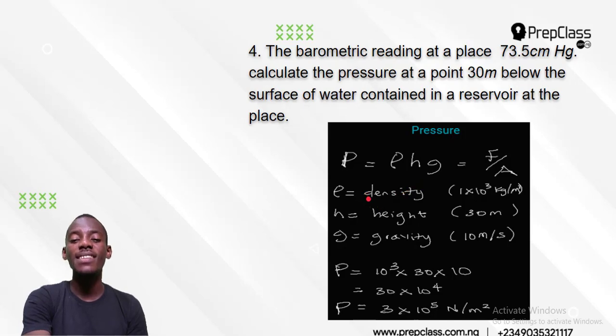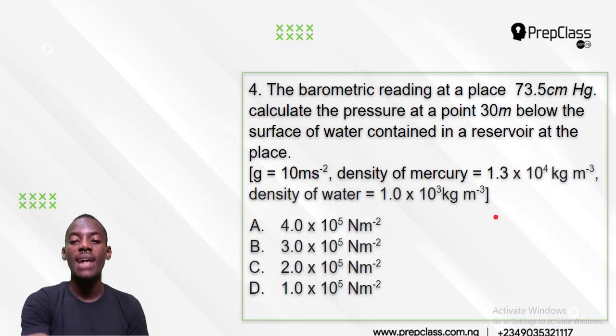Now the density of that substance is 1 times 10 to the power 3 kilogram per meter cube, and that's what you have here. That's the density of water, right? We are talking about water. Now I did not use the density of mercury. Please take note of that. And I did not use the 73.5 either. I only use the density of water. Why? Because we are talking about water, so the rest are traps.